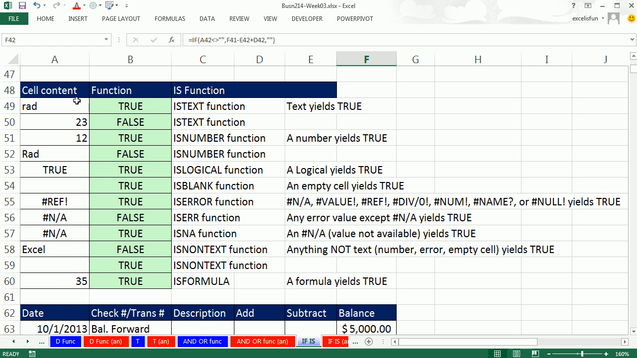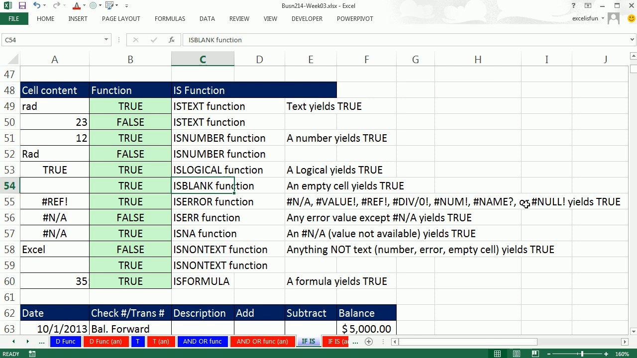Is text is checking whether it's text. Is number is checking whether it's a number, right? Is number delivers false here. Is logical, it checks whether it's true or false. Now, is blank. This function, even though they use the word blank, it actually means an empty cell. So if you really wanted to check for only empty cell, that's what you'd use. And we'll try that in just a second.